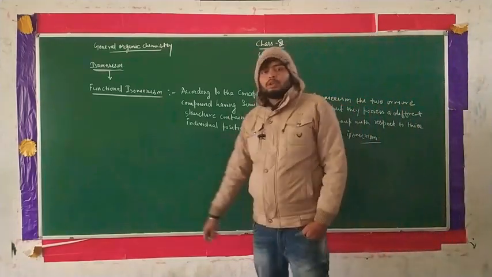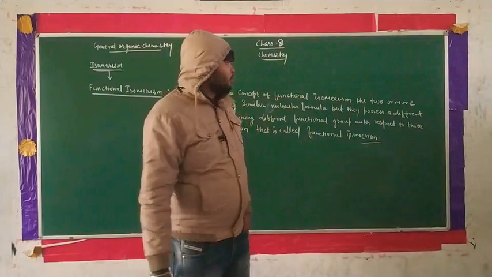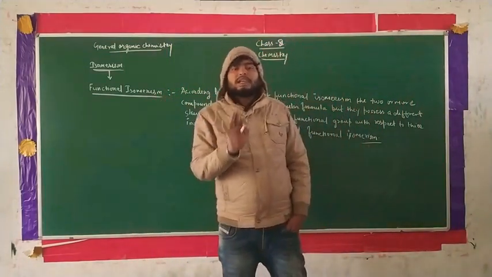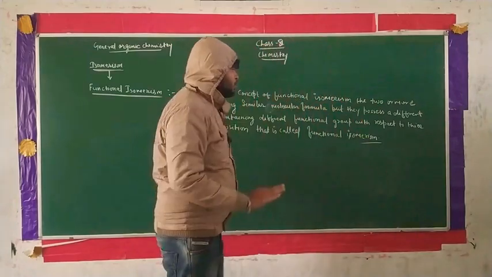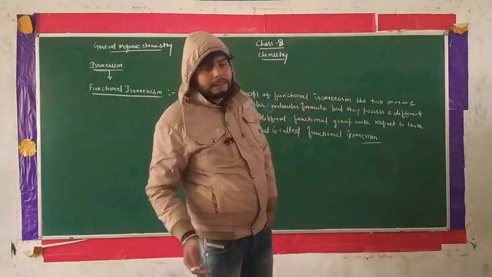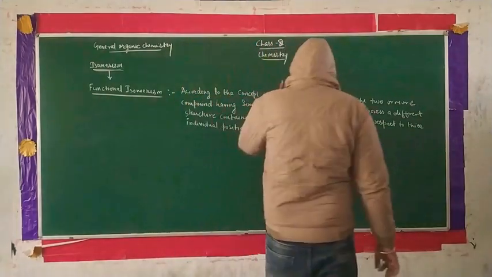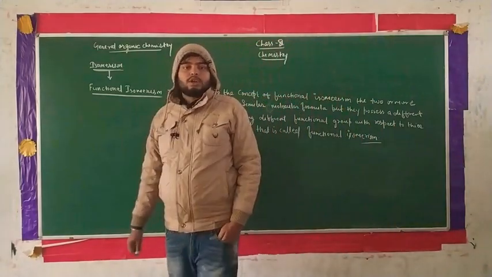The functional group of each compound is different, and the position of the functional group also changes during the formation of the compound. This concept is known as functional isomerism.